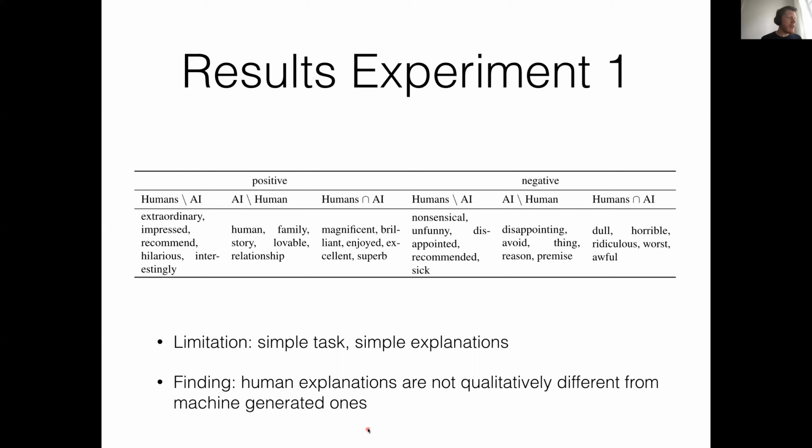The finding here is just qualitative, but human explanations do not look very different from machine-generated ones. Here, for instance, we have human words without AI words: extraordinary, impressed, recommend for the positive class. And here we have some words found by the AI without the human words, and those contain, ironically, human. But generally, the words are not qualitatively different at first glance.